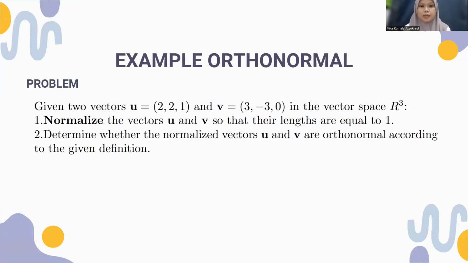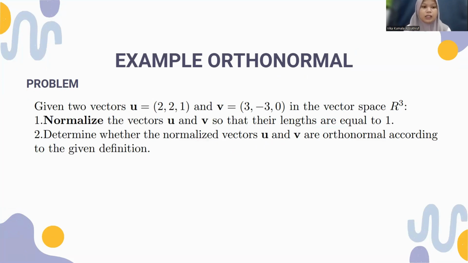Next example, orthonormal. The problem is given two vectors u equals (2, 2, 1) and v equals (3, -3, 0) in the vector space R3. First, normalize the vectors u and v so that their lengths are equal to 1.